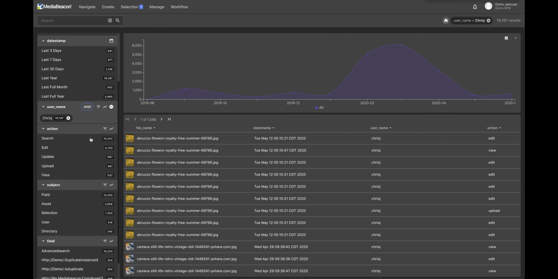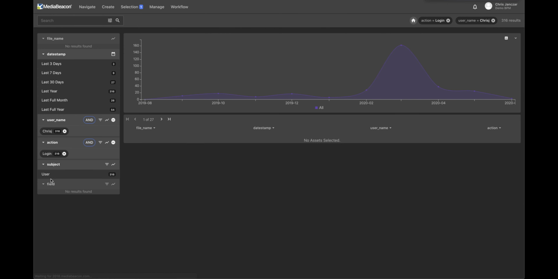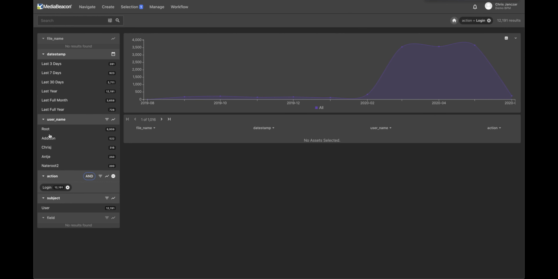Let's expand the action. So there's quite a lot of things as far as how many times I've logged in, things like that. So the login is actually interesting because I can go into login, then I can clear the username, and then I can actually see all of the logins. So who has been logging in and when. And this is where the bar graph is pretty useful too. So you can break it down.